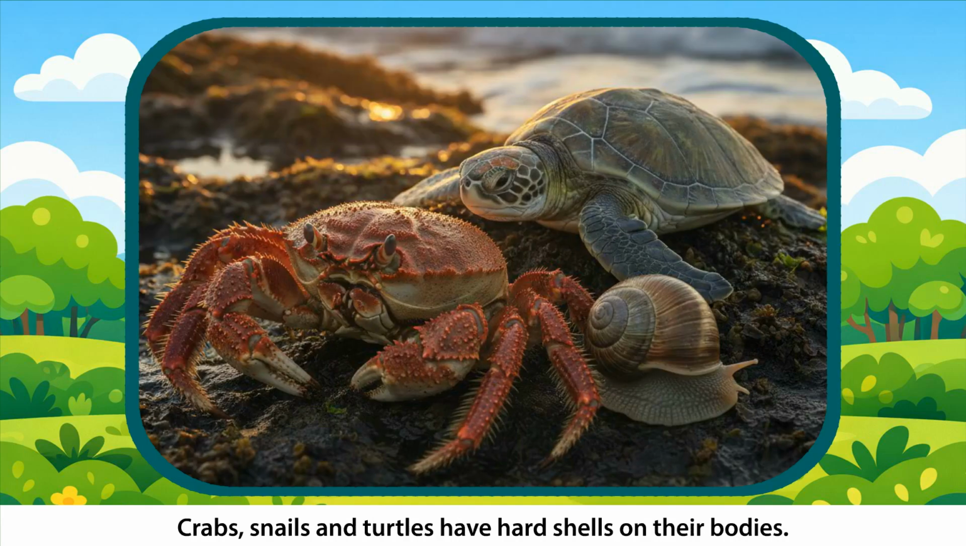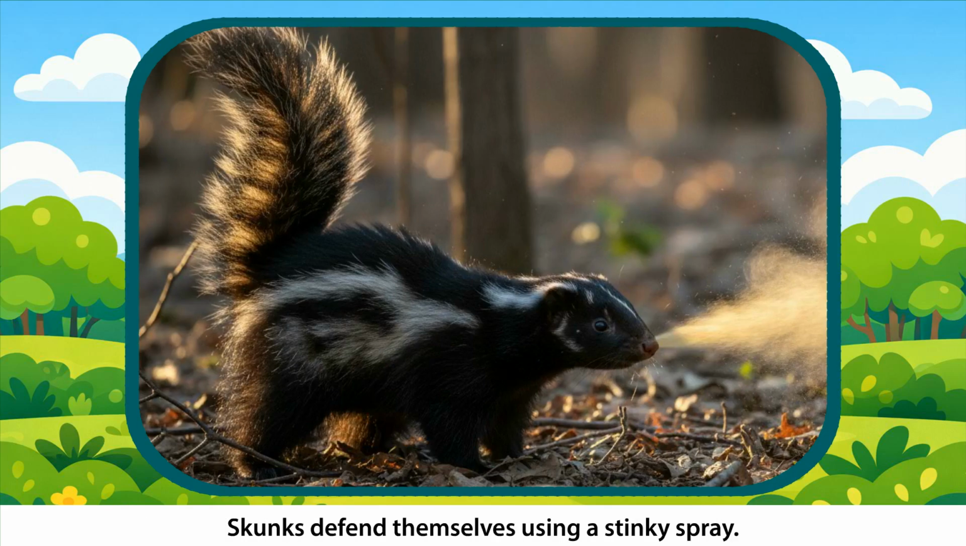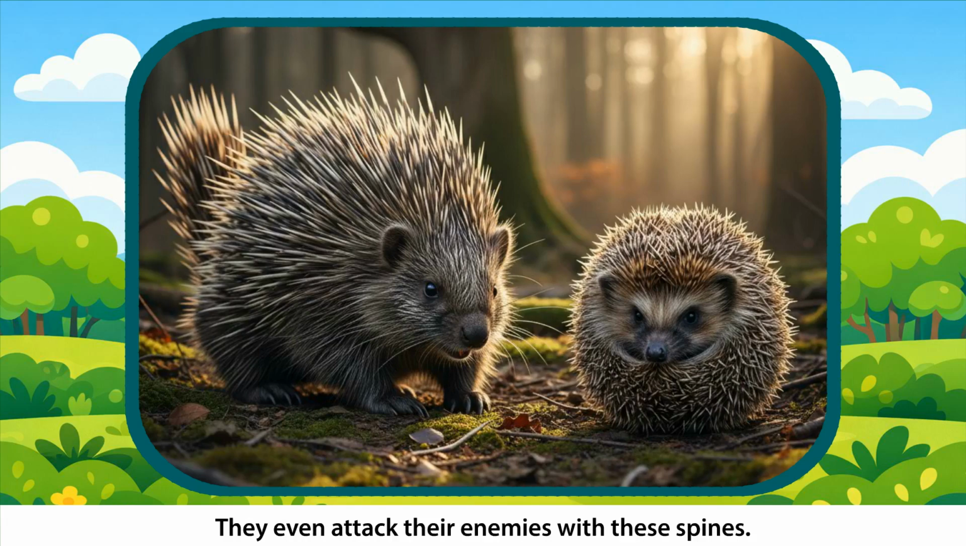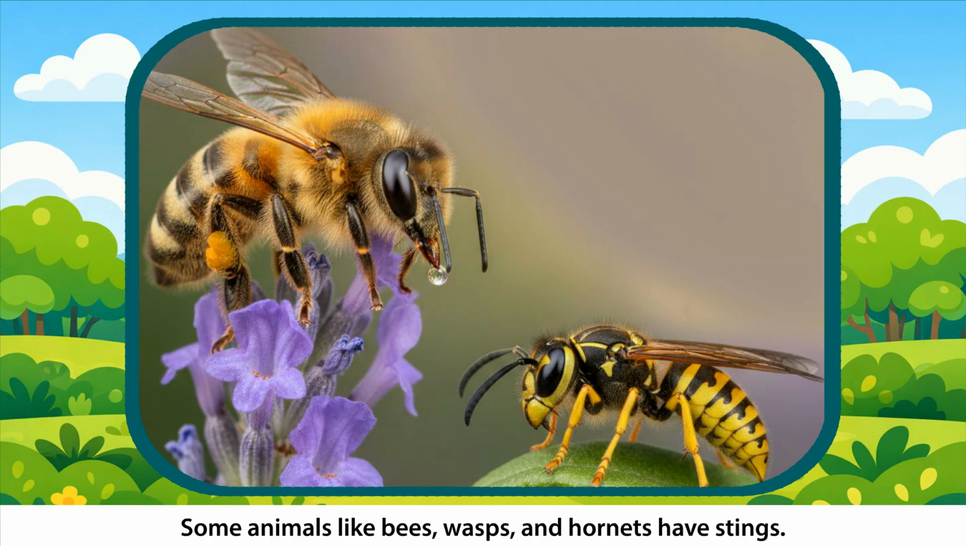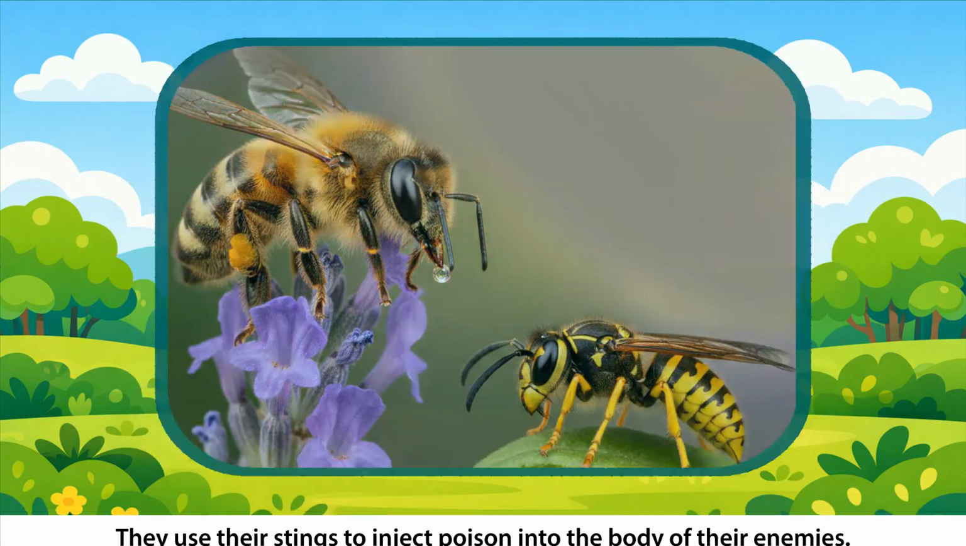Crabs, snails, and turtles have hard shells on their bodies. They hide inside their shells when they feel they are in danger. Skunks defend themselves using a stinky spray. The spray shoots out from under their tail. Porcupines and hedgehogs have spines to protect their soft bodies. They even attack their enemies with these spines. Some animals like bees, wasps, and hornets have stings. They use their stings to inject poison into the body of their enemies.